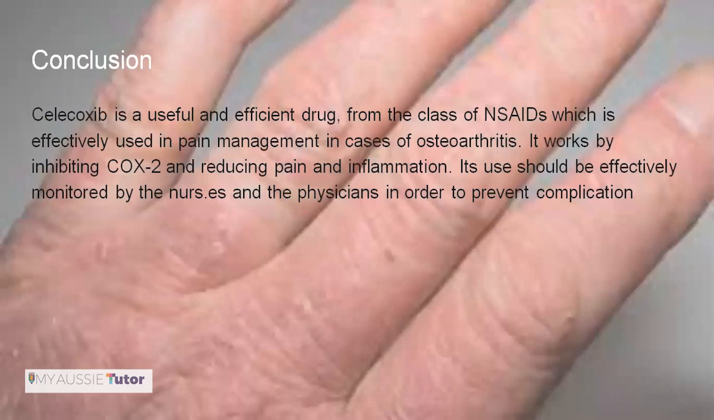And the most common NSAID that we studied here that is used for arthritis pain management, specifically osteoarthritis, is celecoxib. What is its mechanism of action, its pharmacokinetics, how it works, how it is contraindicated, etc. We can effectively conclude that celecoxib is a useful and efficient drug from the class of NSAIDs, which is effectively used in pain management in cases of osteoarthritis. It helps by inhibiting COX-2 and reduces the production of prostaglandin, thereby preventing pain and inflammation. But its dosage should be effectively monitored by the nurses and the physician in order to prevent any complication.